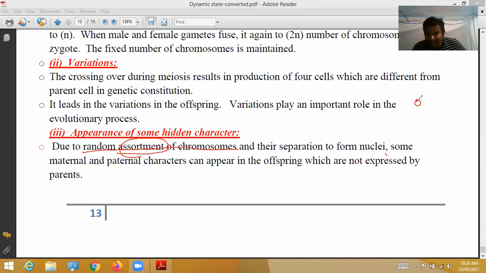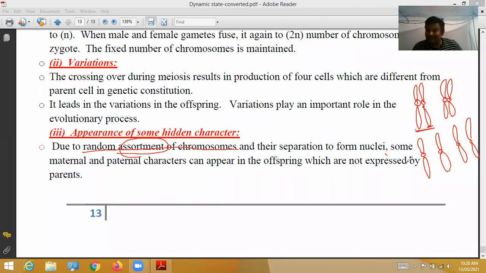See, for example, these are homologous chromosomes. Here, what happened? These two chromosomes are separated first. There are 4 chromosomes, and like this, the 4 chromosomes are separated. It will be separated independently from this pair. When we get chromosomes from mother and father, these two are separated, and these two are separated. This is called random assortment of chromosomes.